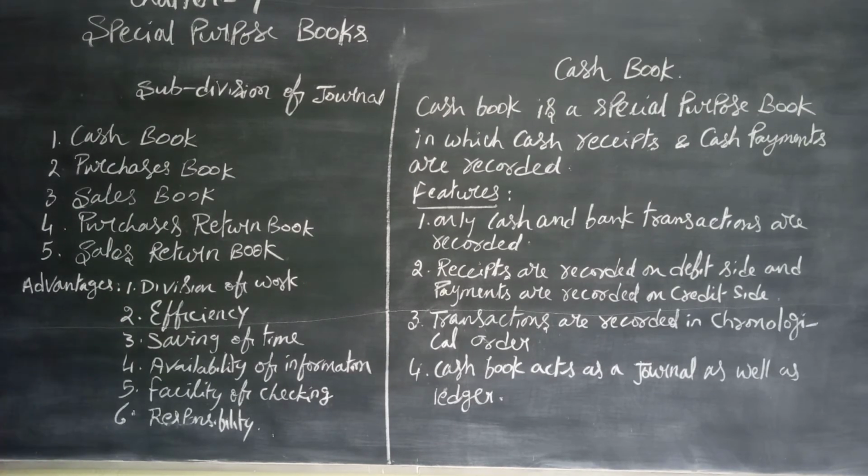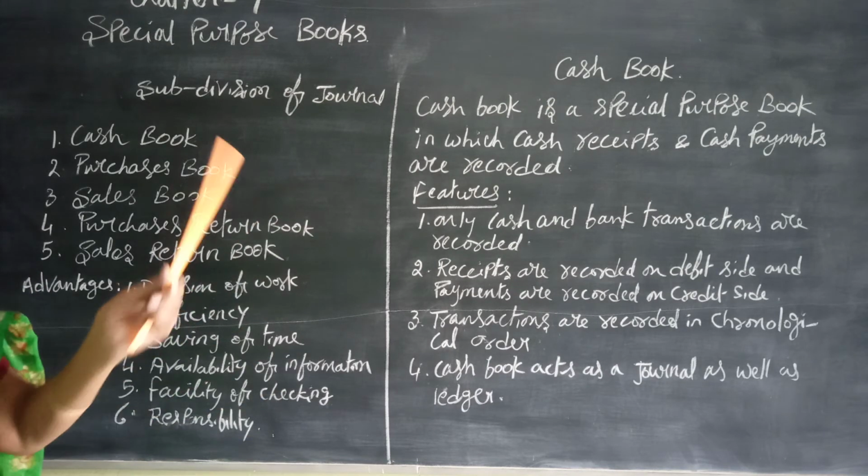Work is divided among different people, and efficiency increases: when a person keeps doing the same work, his efficiency increases, and it saves time also. Information relating to one thing is found in one place, and it facilitates checking of the transactions. If any error is found in any of the books, the person who maintains it will be held responsible for that mistake. This is about the advantages of the subjournals.